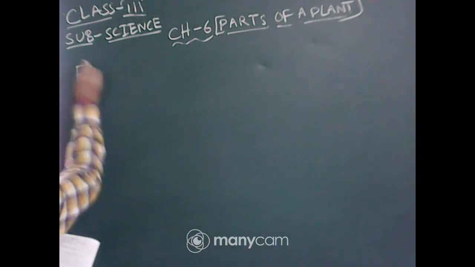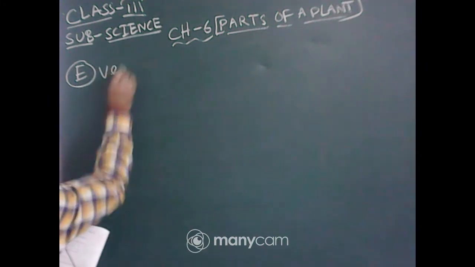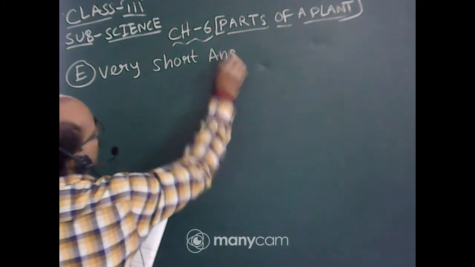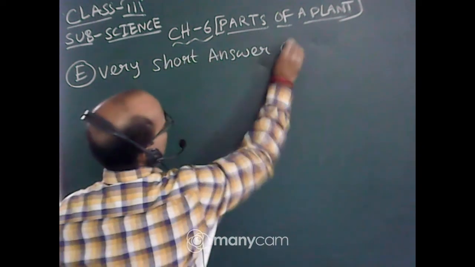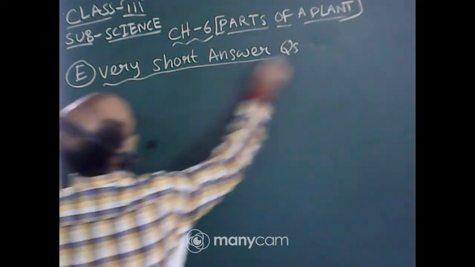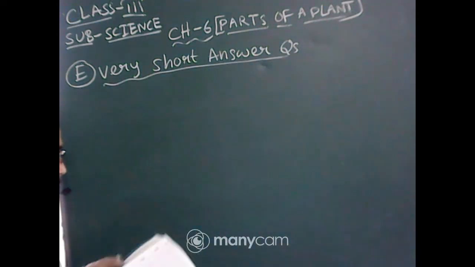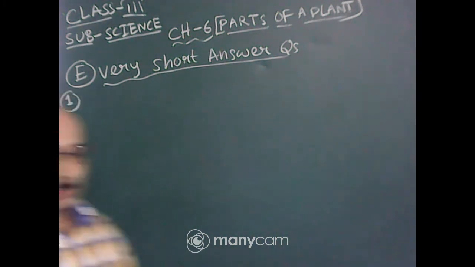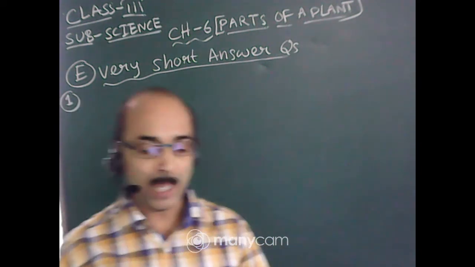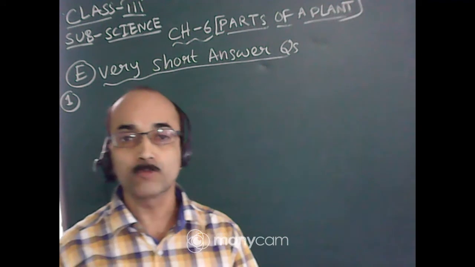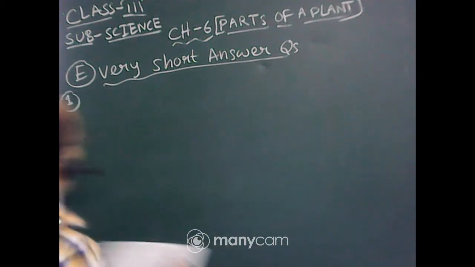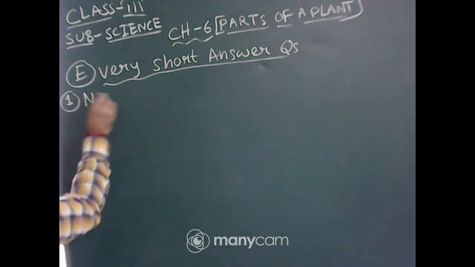So let me start here. This is your very short answer question. First question. First, let me read it out. Name one plant whose flowers are eaten as food. Name one plant whose flowers are eaten as food. So I will write the question now.